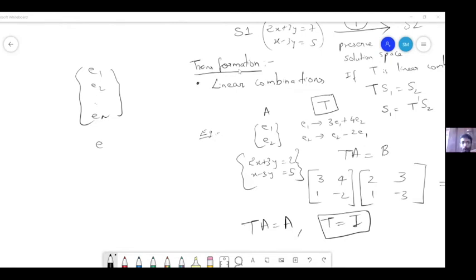So Sunil, what do you think? If TA is equal to A, do you think T is I? So what is I? I remember it's an identity matrix. I think the diagonal elements are 1. Okay. Right. So if I multiply this with any matrix, what would be the product?